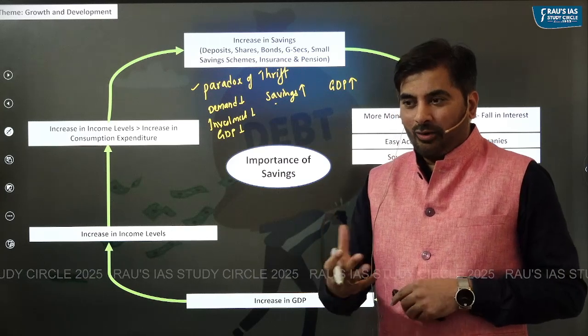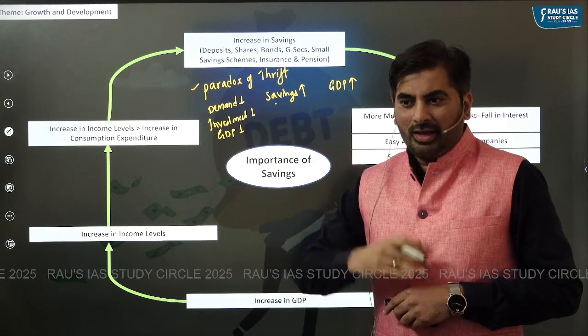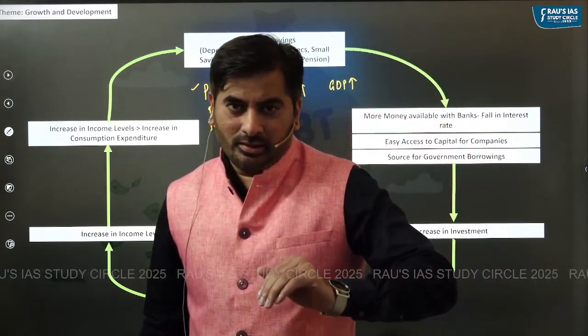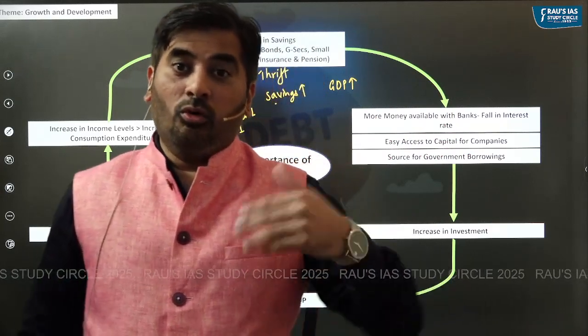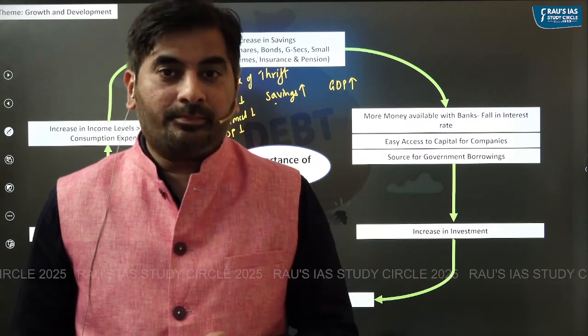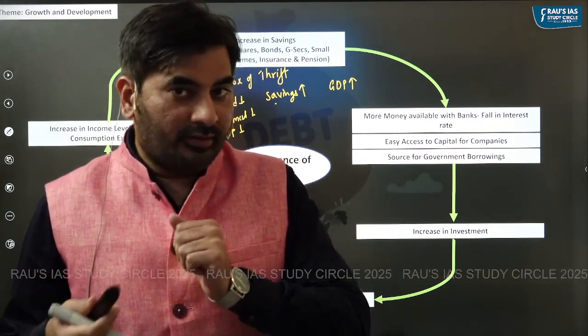So what is the nature of the relationship between savings and GDP growth? It is being said that if people save less money or if people save more money, both are equally problematic. If people are saving less money, then investment will reduce.